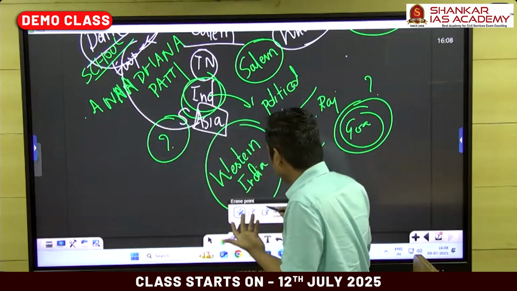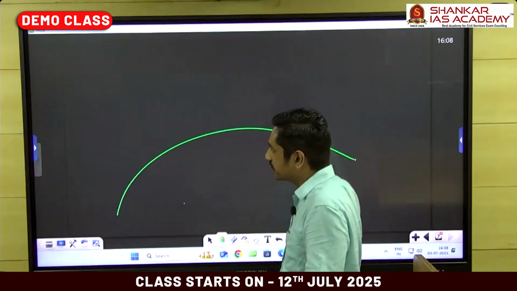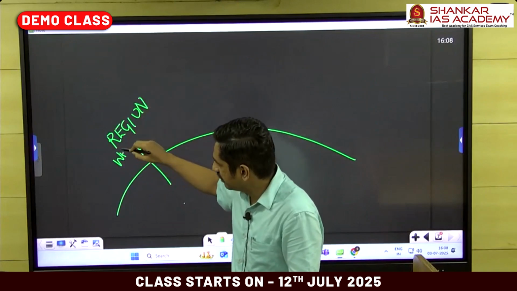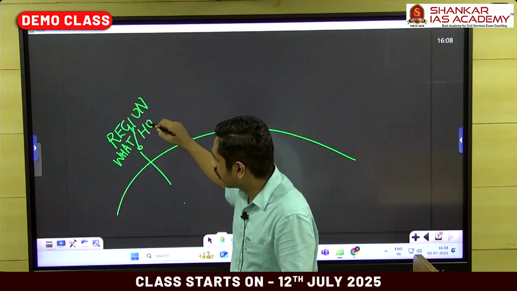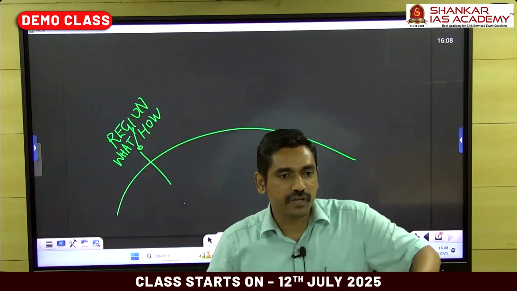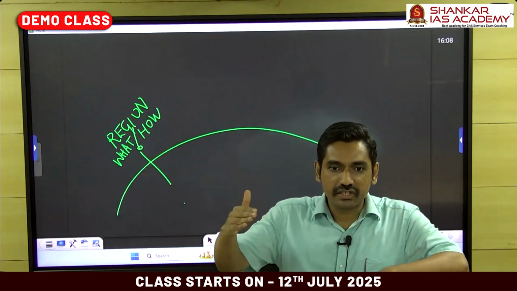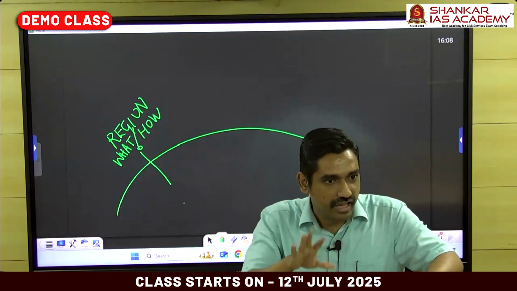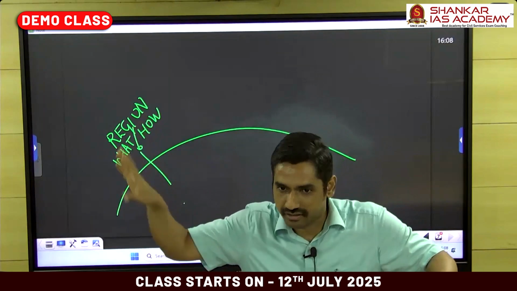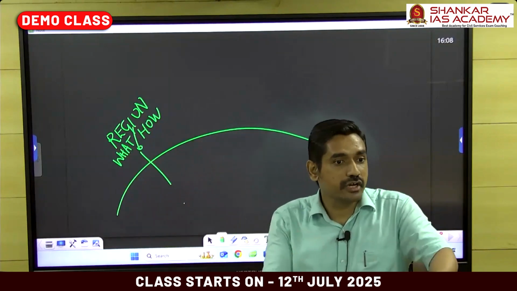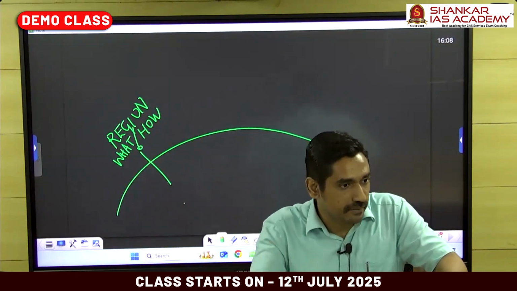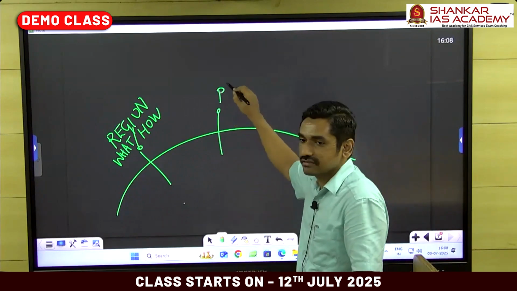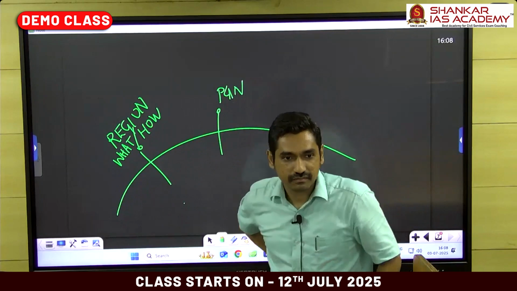Part one will be what exactly is a region and how to decide what is a region. Clear? So this is the basic part. How exactly to delimit or how exactly to classify a region? Can I classify based on rainfall alone? For example, areas with more than 100 centimeters rainfall in India. Clear? Can I classify a map like that? Areas that have black soil in India. Can I classify a region based on that? Yes. Now, why should I do this? Because if I classify based on climate, agriculture, soil, I can start planning for the region. Got the idea?